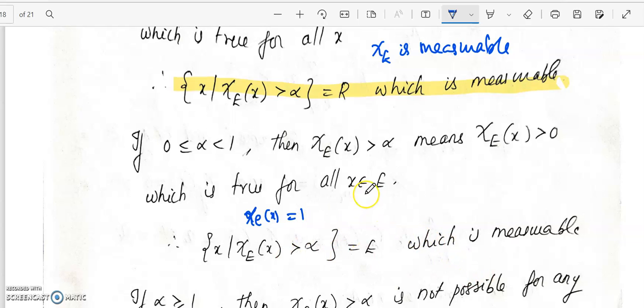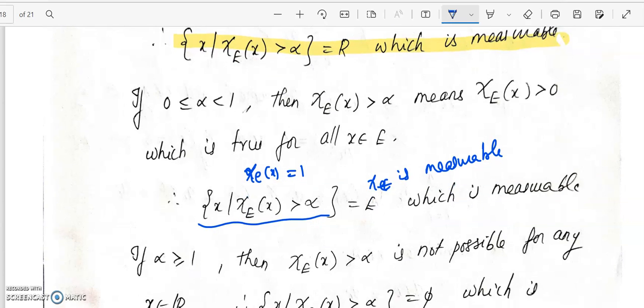Okay, so that will give us the set E. We already know that E is measurable. Since E is measurable, the required set is measurable. So again in this case also chi is measurable. So chi is a measurable function since E is measurable.